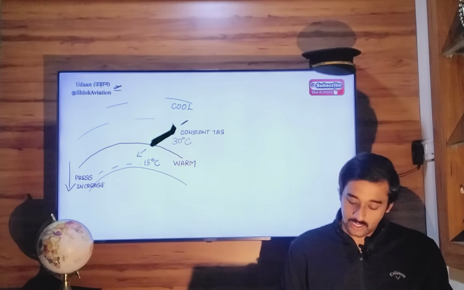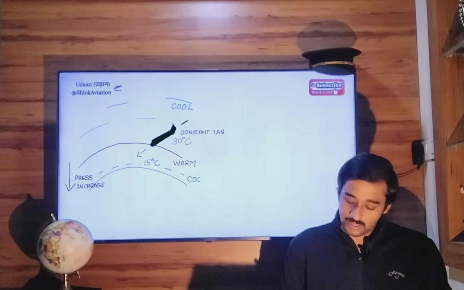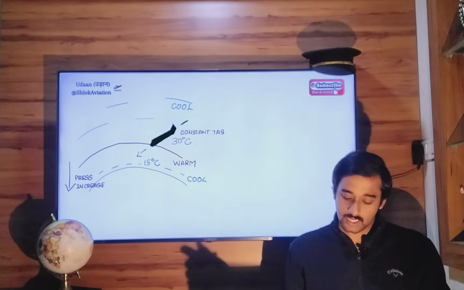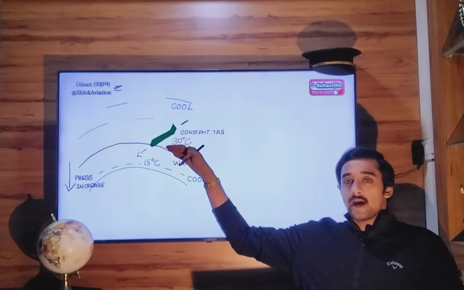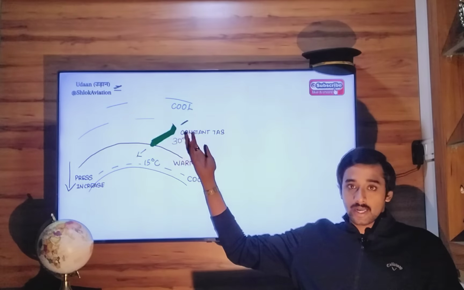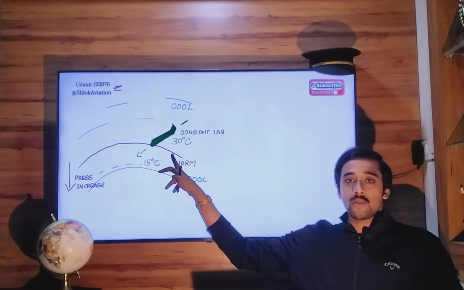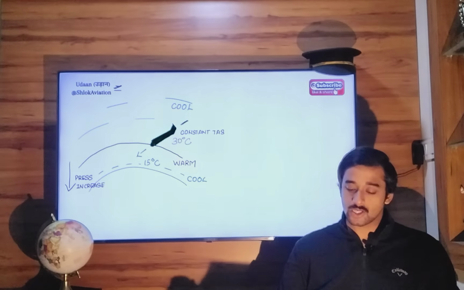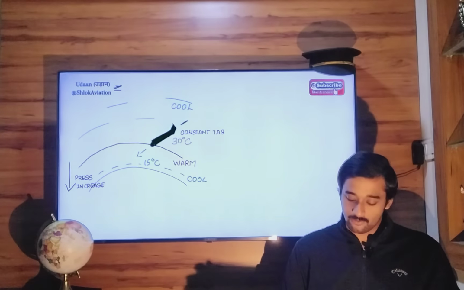Over here also there will be a cool layer, and then in midway you have a warm layer. So that is inversion. As you go to higher altitudes, you expect colder temperature, but you get warmer temperature. This is the inverse or opposite of what is normally found.